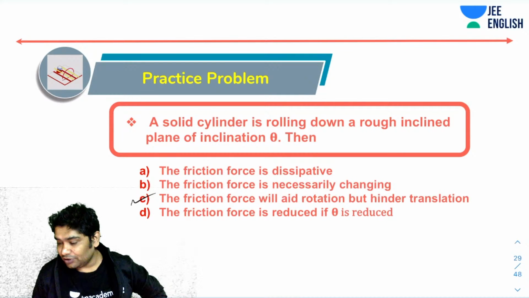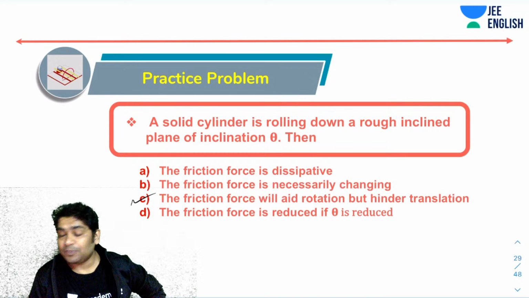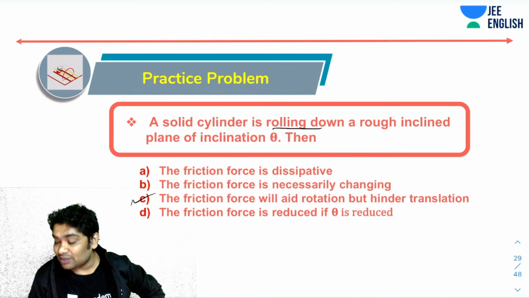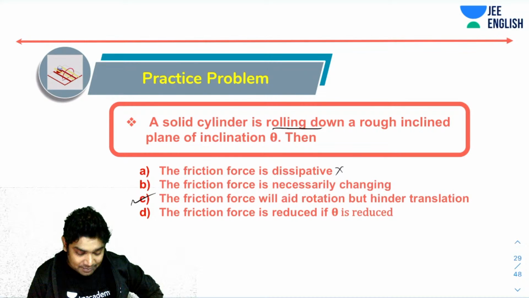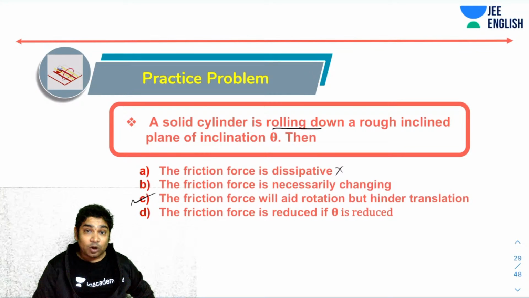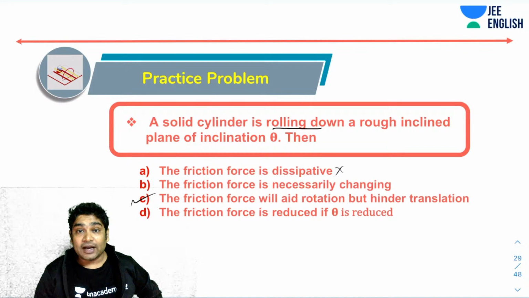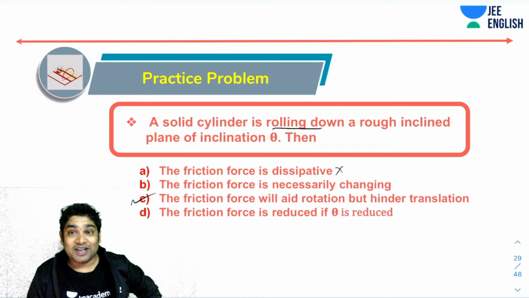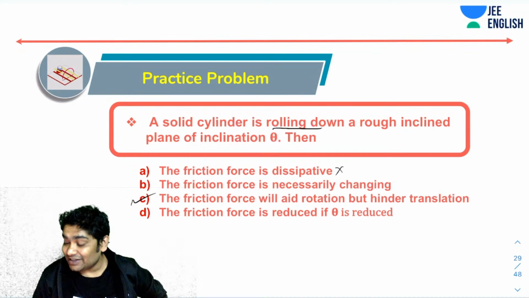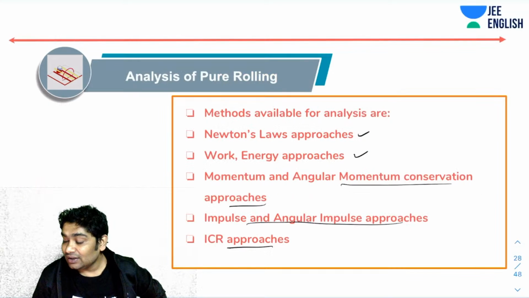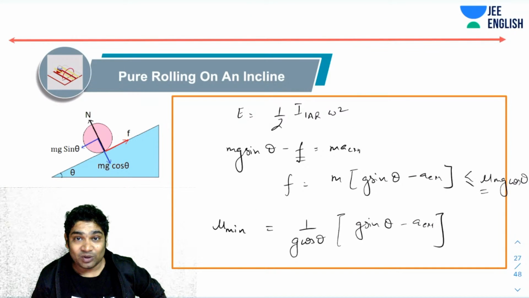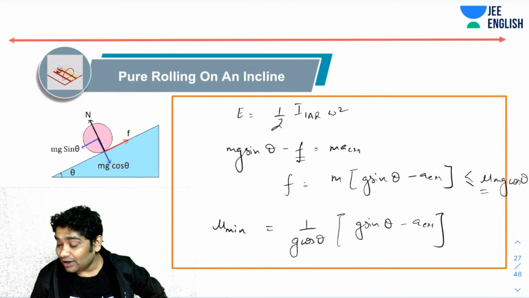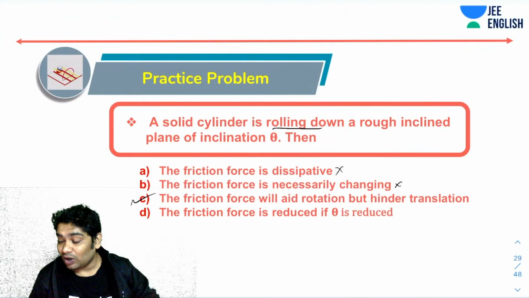First of all, you should know that since there is pure rolling happening, friction is not dissipative. In fact, that is the importance of pure rolling motion. In pure rolling motion, the friction force cannot dissipate any energy. That is why we use this. Now, friction force is not necessarily changing. So we talk about the motion here only. For rolling down, we have just analyzed the motion. So what was the motion?